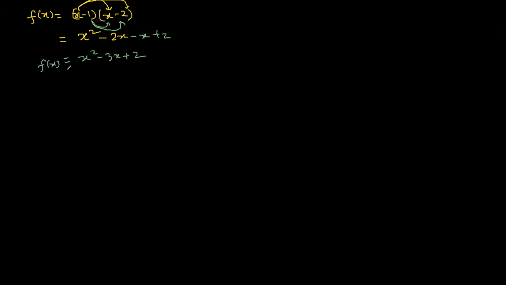Okay. Now, what will you add? You will add (minus 3 upon 2) whole square, which is equal to 9 by 4. And where will you add it? In the third term, right? So whatever you add in the third position, you will have to subtract the same thing also, right? So what will you do?